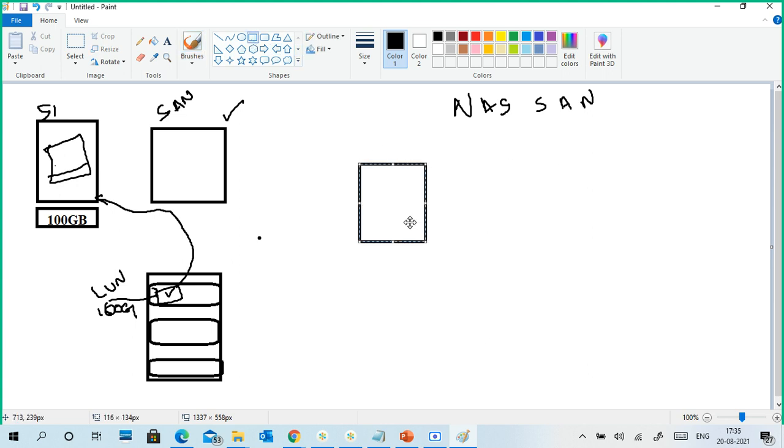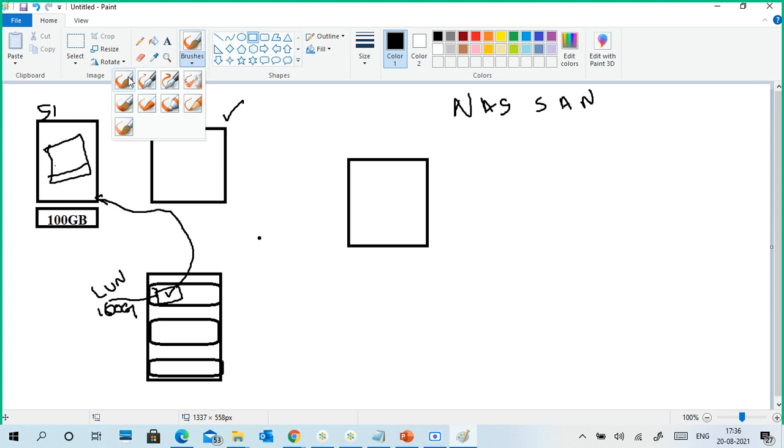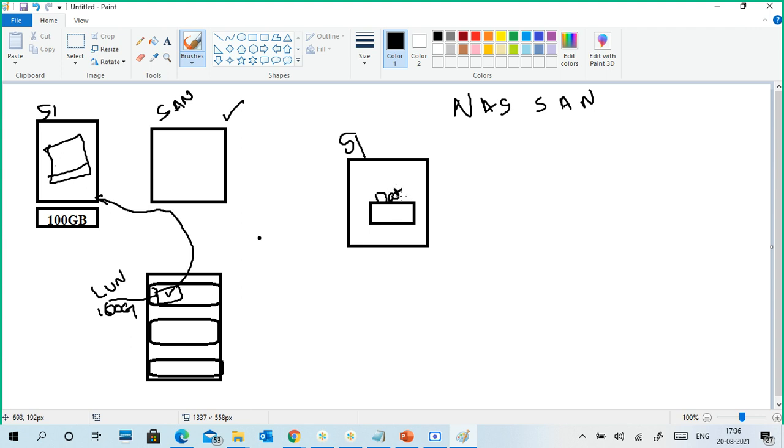Same scenario, but a different way. Here it is. This is a server. Server name is server 1. The server wants to store data in a folder, but not in a local one. For example, the folder name is data one.